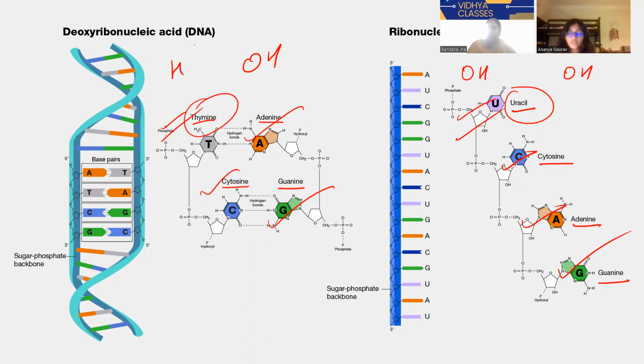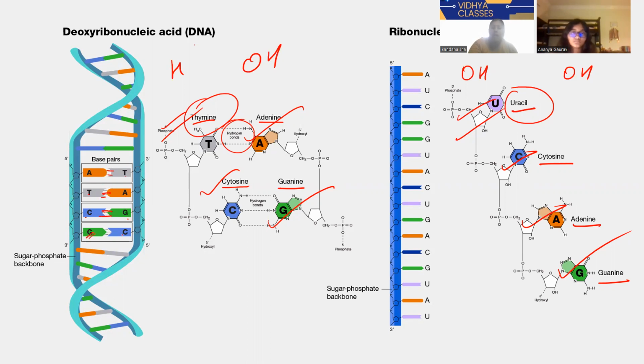Understood? Now any doubt? Here adenine combines with thymine, so hydrogen bonds form. Thymine attached with adenine, then also a hydrogen bond is there. When cytosine is attached with guanine, that time also a hydrogen bond is there.